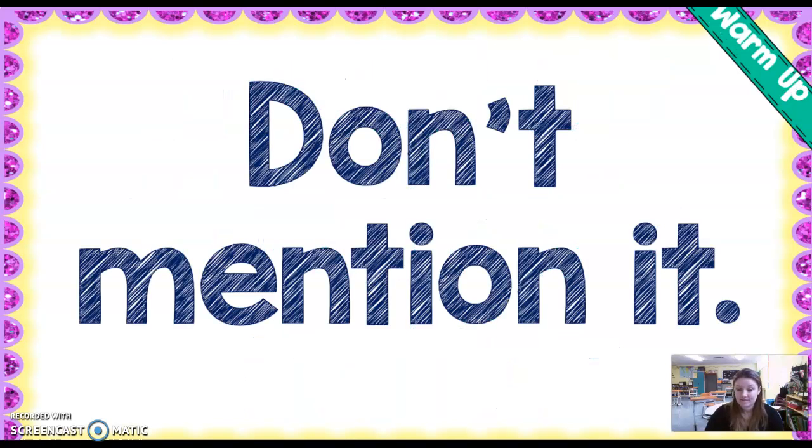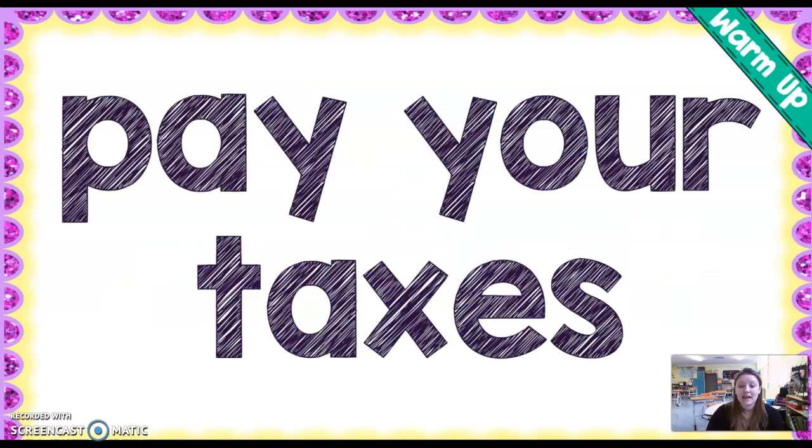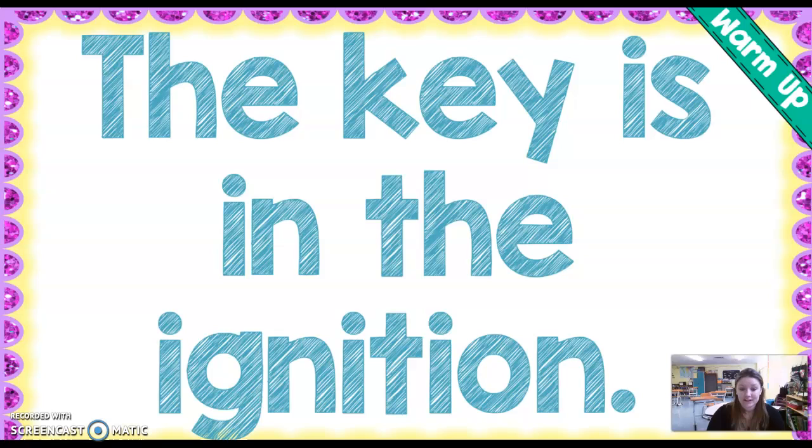Don't mention it. What's the thing that you do in this sentence? Mention. Excellent. Our verb is mention. Pay your taxes. Which is something that you do? Pay is our verb. Very good. The key is in the ignition. This one's another tricky one. It's a form of to be. Our verb here is the word is.